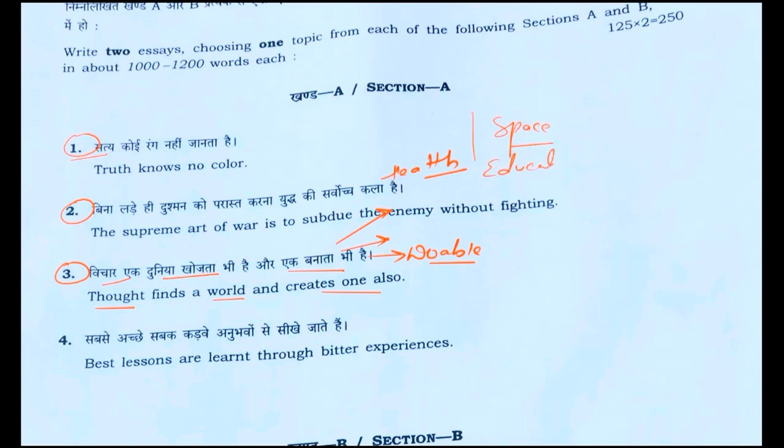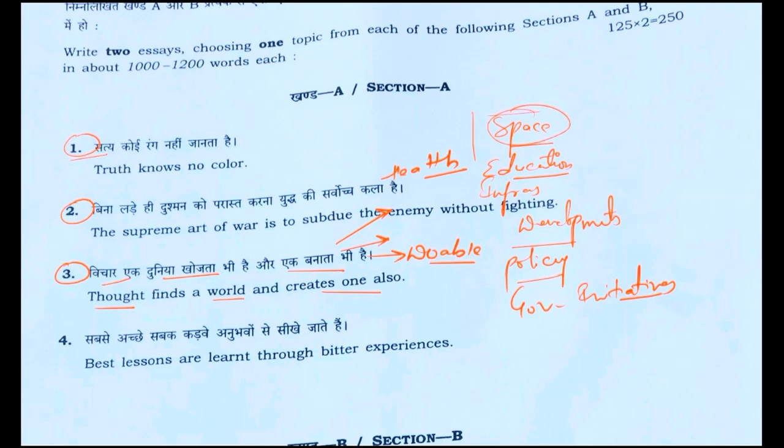If I go through education, there is a lot of infrastructure, development of country, policies, government initiatives, and a lot more.